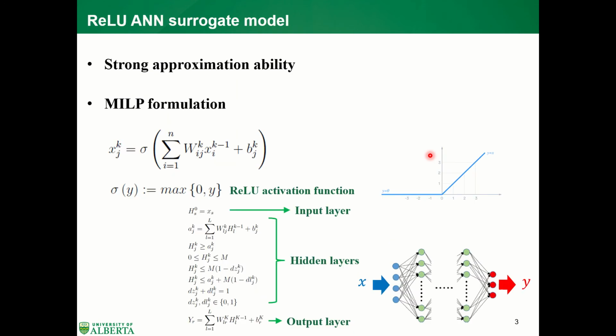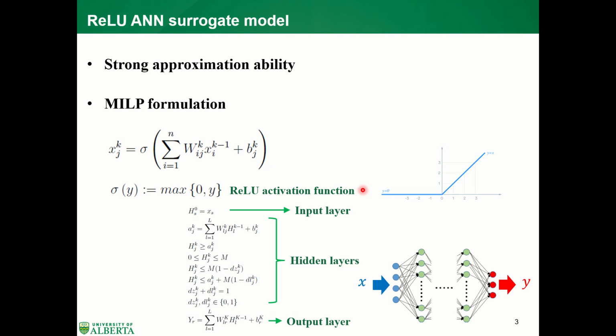The surrogate model we use in this research is called the ReLU-ANN, the ReLU Artificial Neural Network. This surrogate model has strong ability to approximate nonlinear models. Also, it can be formulated as an MIP formulation. All the outputs of the nodes in this ReLU-ANN can be expressed as this equation here, and the activation function we use in this surrogate model is called the ReLU activation function. So this is why this surrogate model is called the ReLU artificial neural network.